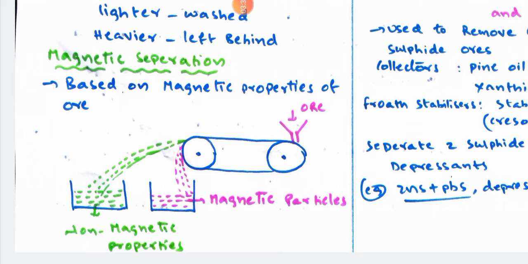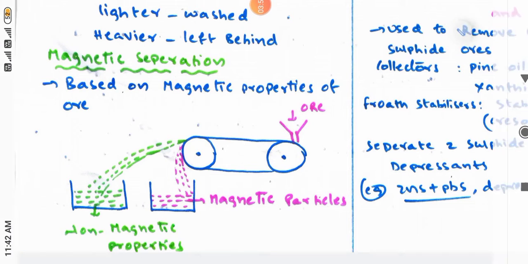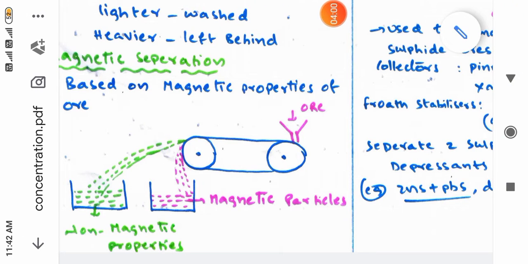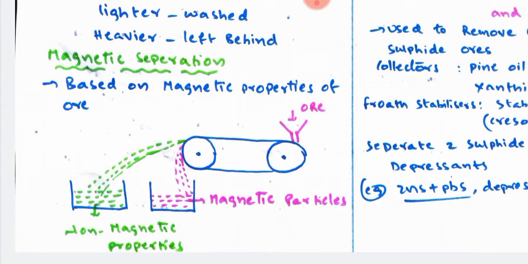In the magnetic separation diagram, the red color mark is the ore. Through the hopper, which is shown in red, we add the ore. When the ore moves along the conveyor belt and contains magnetic particles, all the magnetic particles are stored in the second chamber, but all the non-magnetic particles are stored in the first chamber.